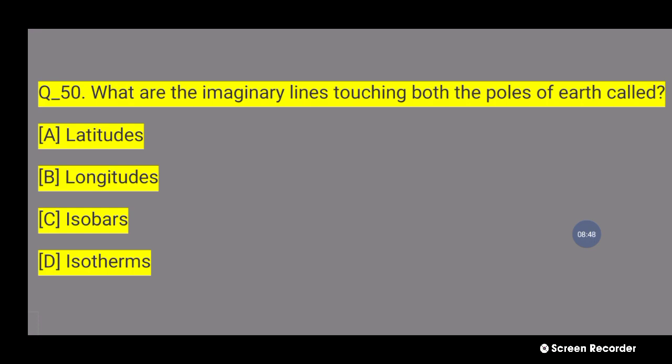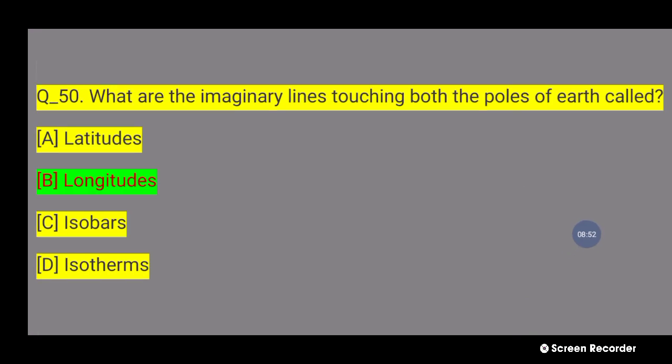Number B, longitudes are the imaginary lines touching both the poles of the earth.